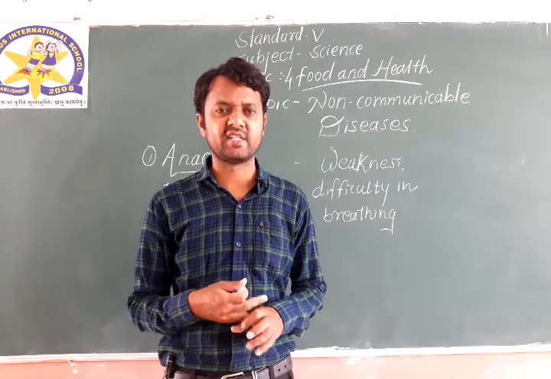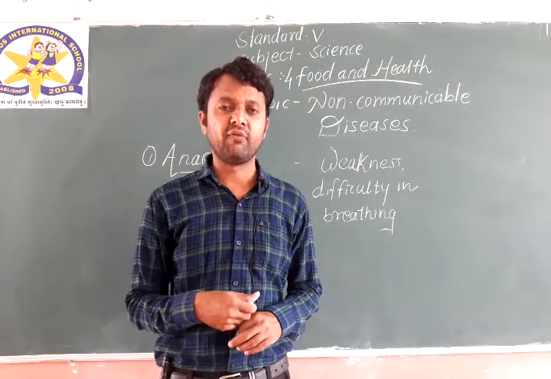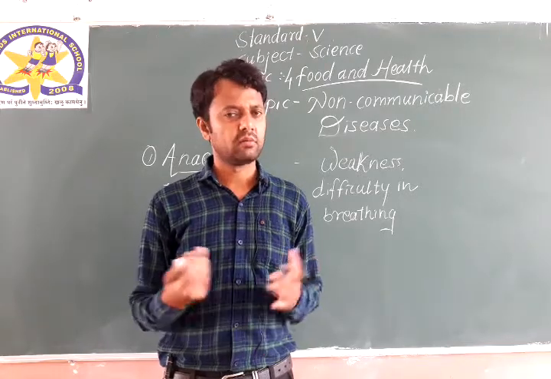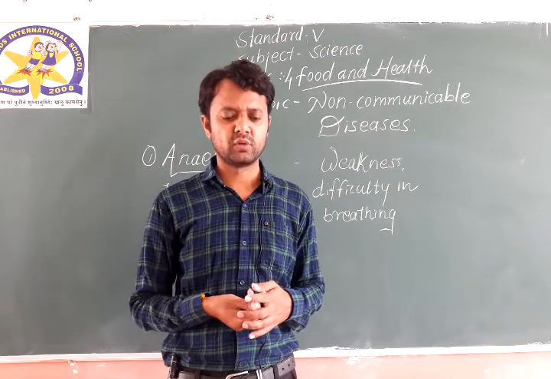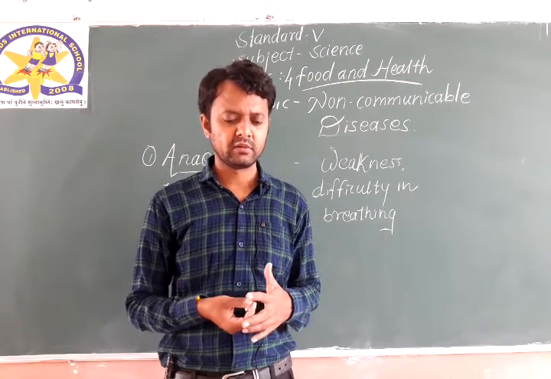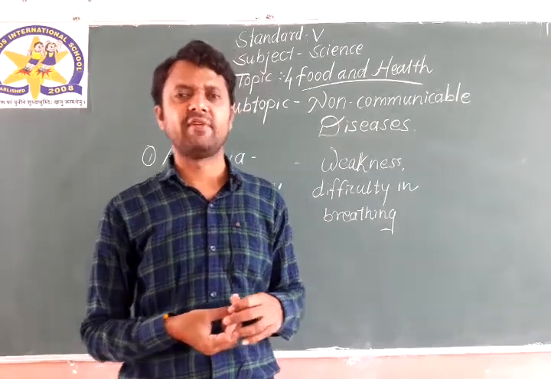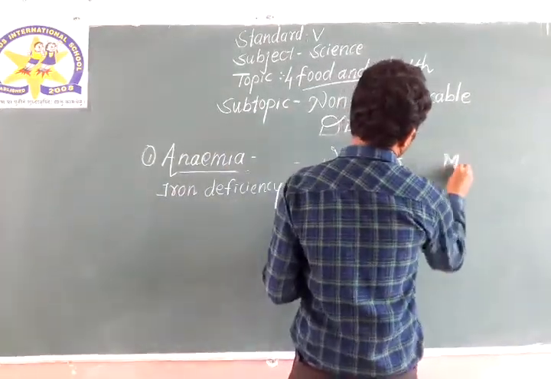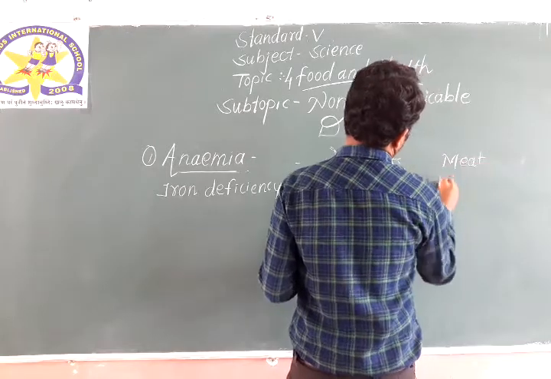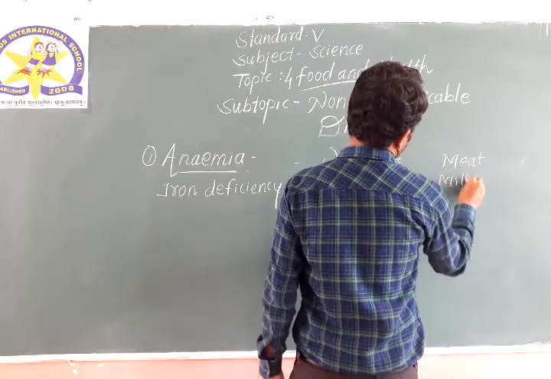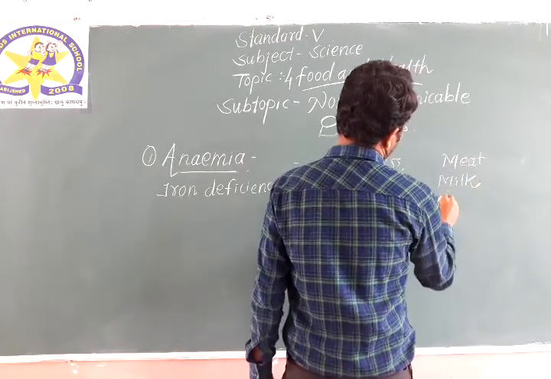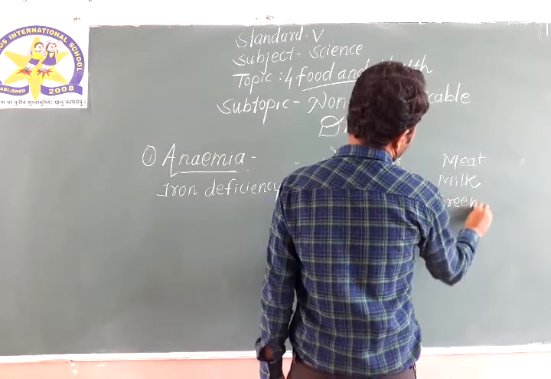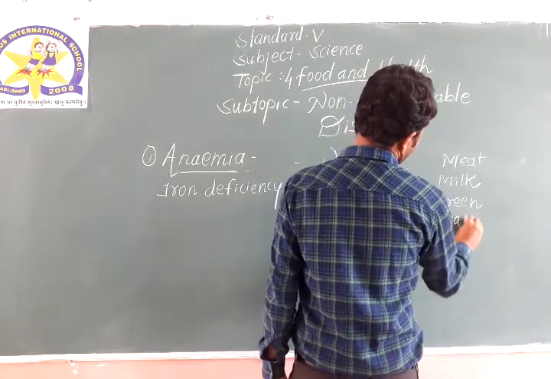So it is an iron deficiency disease. Now, which food items should we take which are rich in iron? Meat, milk, apples and green leafy vegetables.